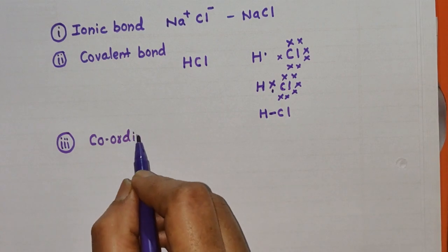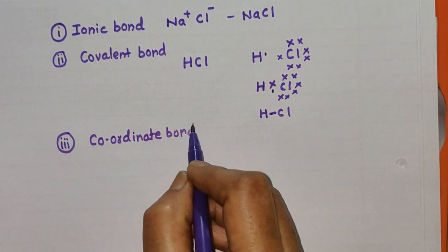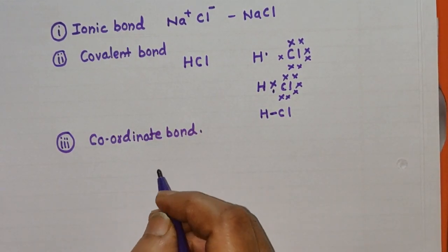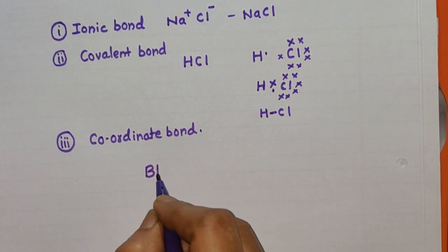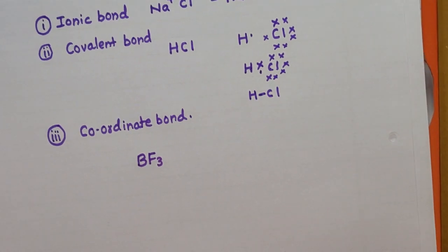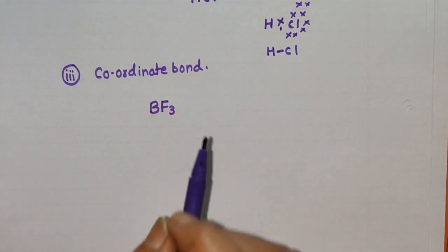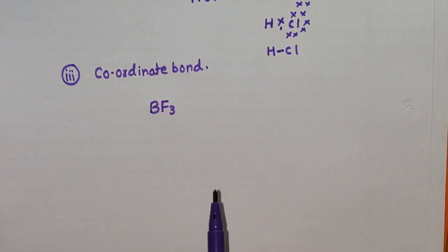How coordinate bond is formed we shall consider first. Now for that we shall take one example. Suppose we have BF3 molecule. Now how BF3 molecule is formed we shall study first. In BF3 molecule we have one boron atom, 3 fluorine atoms.